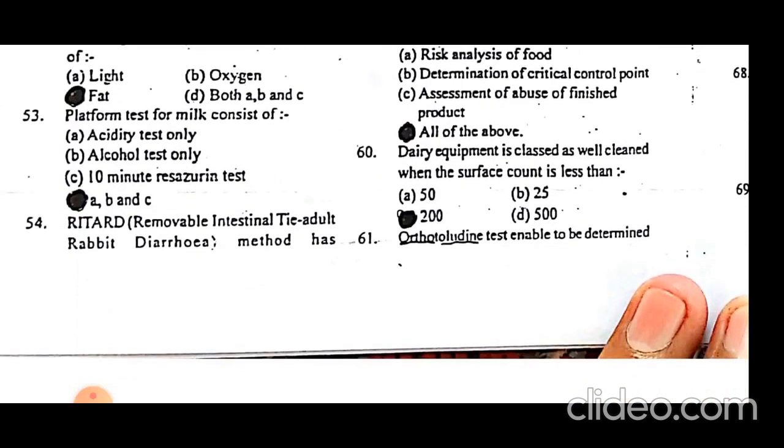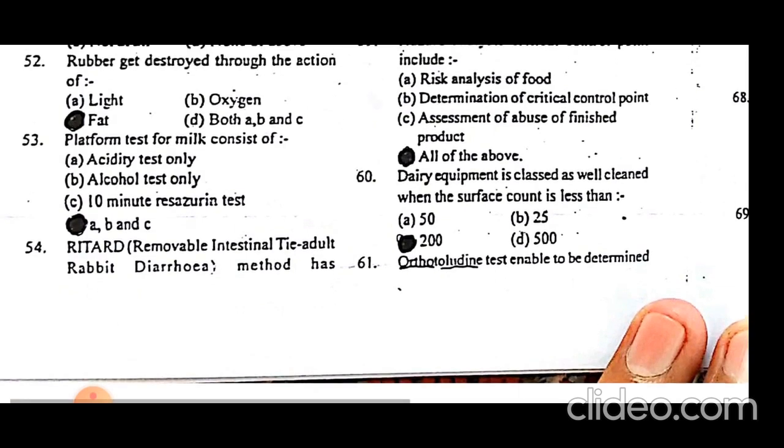The platform tests for milk consist of the acidity test, the alcohol test and the 10-minute resazurin test. These are the types of platform tests for milk.